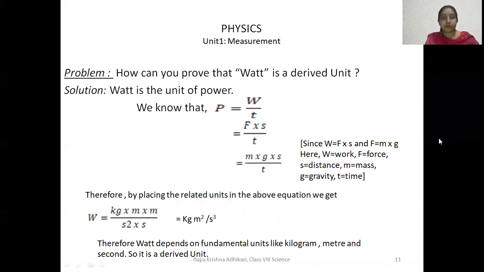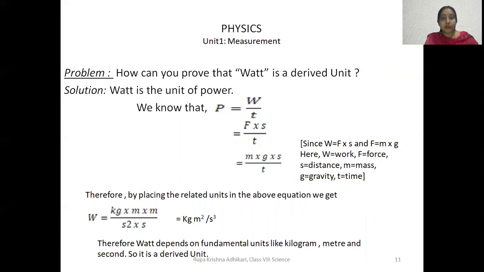Here the problem is, how can you prove that watt is a derived unit? What is watt? It is the unit of power. Now what is the formula used to find out power? And is power a fundamental quantity or a derived quantity? Yes, power is a derived quantity.